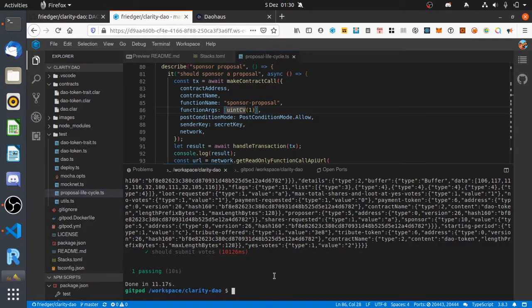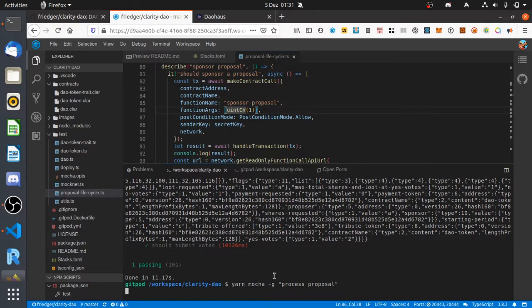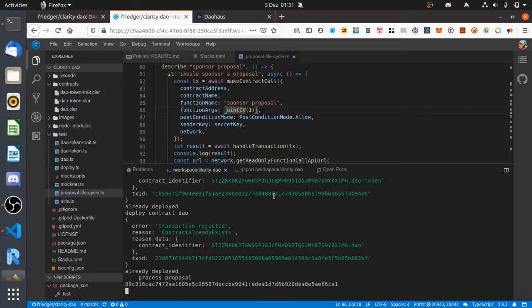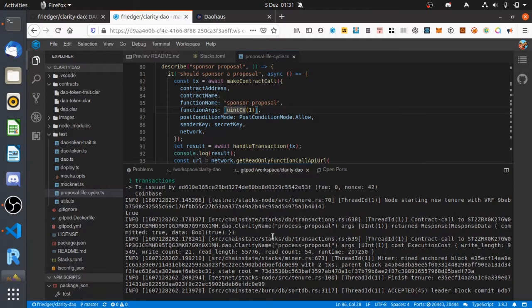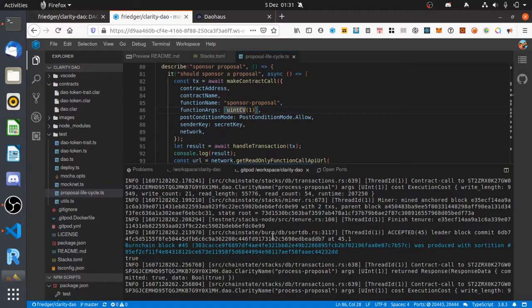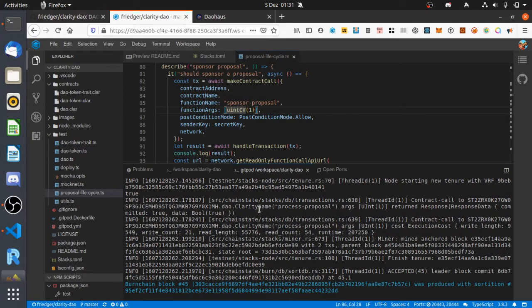And now that we have voted, then we should process the proposal. We can see again what's happening. So we are waiting for the process proposal.